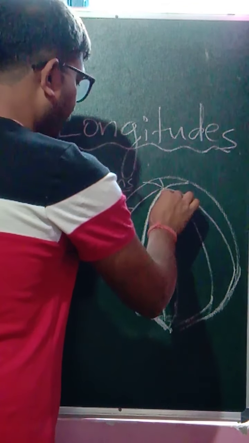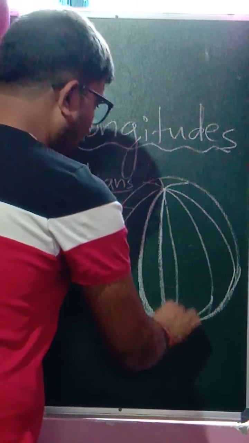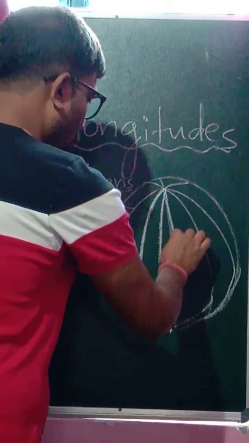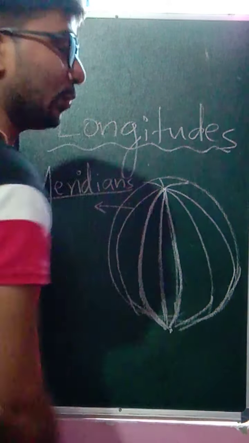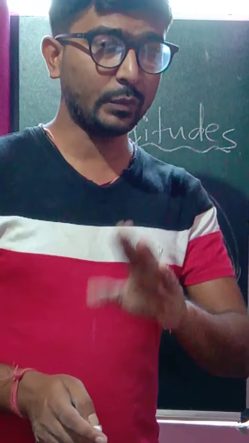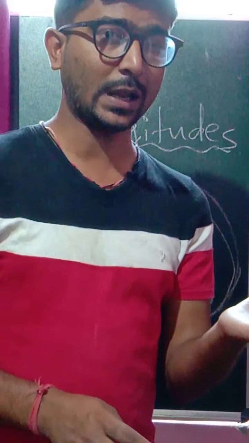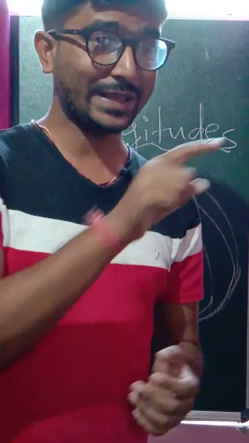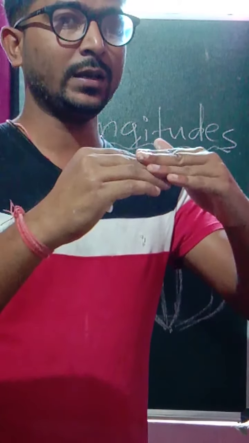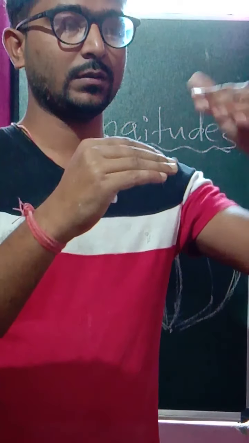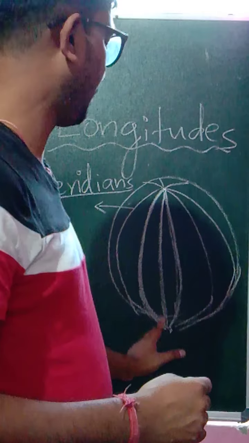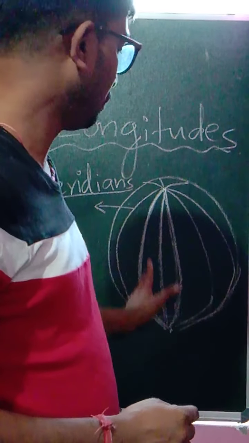That means each of the lines starts from a northern point and joins at the southern point, all the lines one by one. But when we talked about the latitudes, it is not so. They are parallel to each other. They do not meet each other. One line does not join the other line, but here they join at a particular point running from north to south.